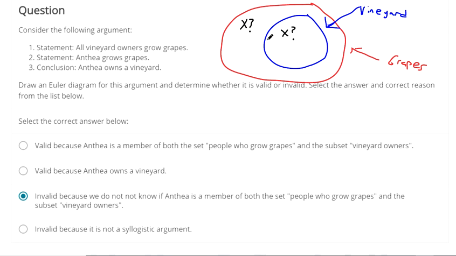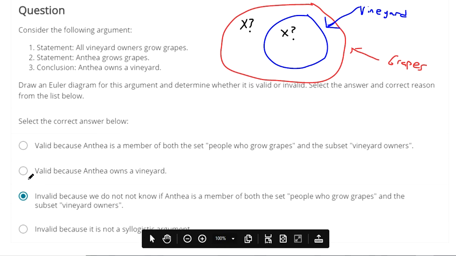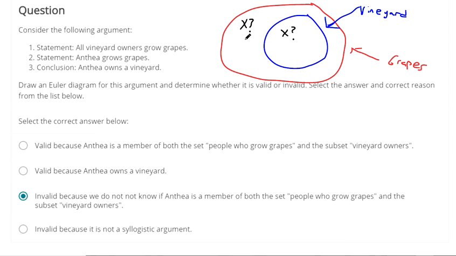And so is it valid to conclude that Anthea owns a vineyard? Oh, sorry, looks like I've already got it checked. It's invalid because we don't know whether Anthea just grows grapes and doesn't own a vineyard, or whether Anthea grows grapes and owns a vineyard. It could be either one of those two from this minor statement.